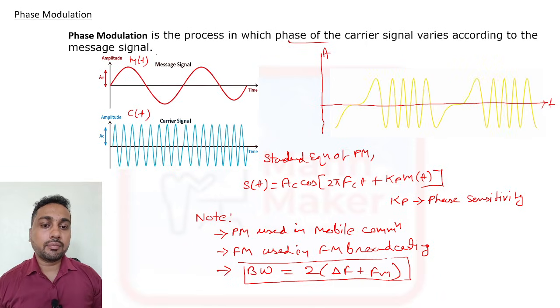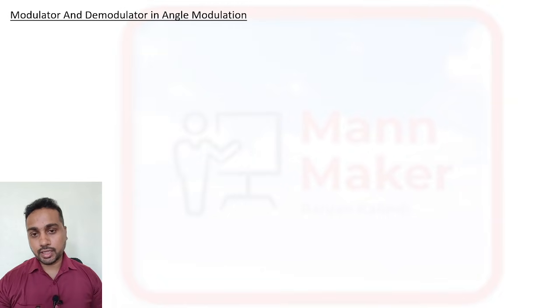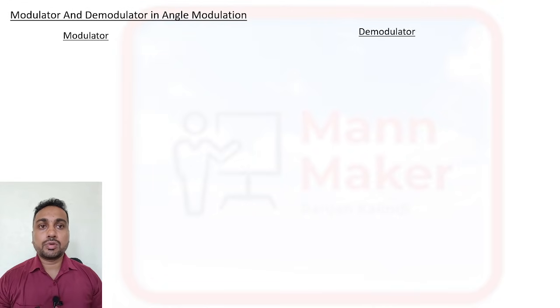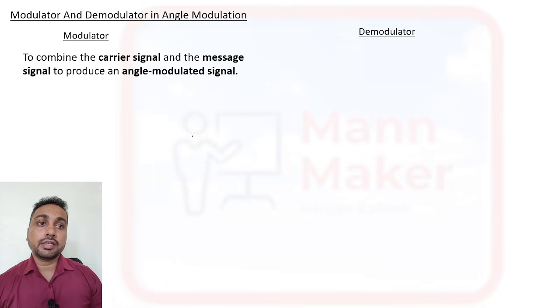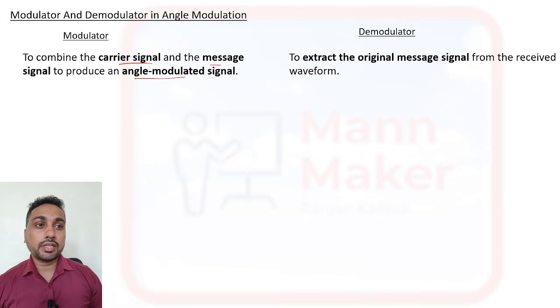As we have a modulator and demodulator in amplitude modulation, we have a modulator and demodulator in angle modulation also. The modulator combines the carrier signal and the message signal and produces the angle modulated signal. The demodulator extracts the original message signal from the received waveform.